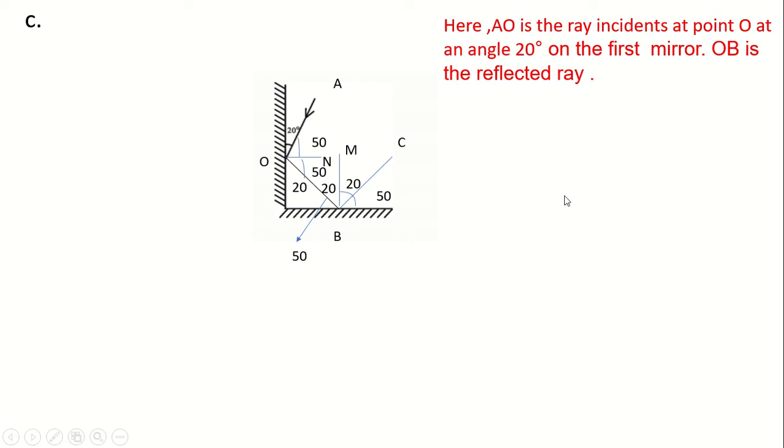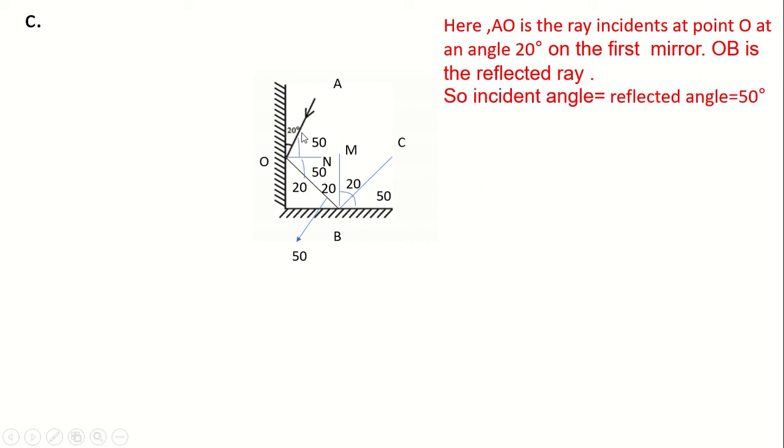Okay, so here AO is the ray incident at point O. That means this ray AO is incident at point O on the first mirror. OB is the reflected ray. Look, OB is the reflected ray.